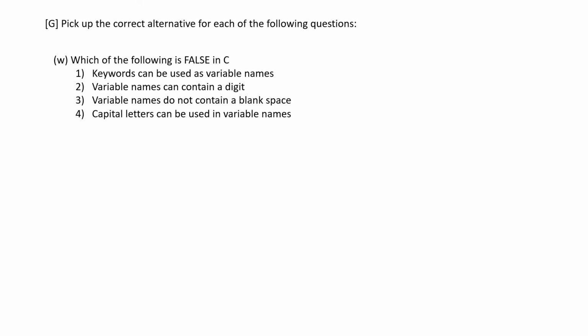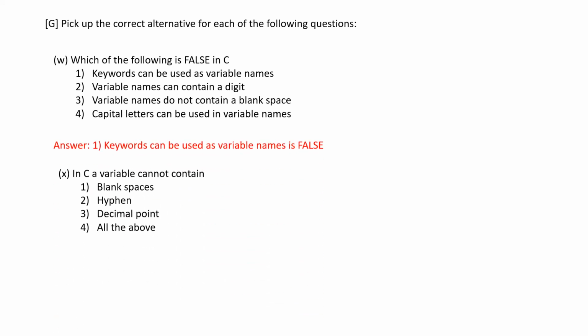Keywords can be used as C variable names. This is invalid. This is false. Variable names can contain a digit. It is true. Variable names do not contain a blank space. True. Capital letters can be used in variable names. True. So the first option. And in C, a variable cannot contain all of the above.